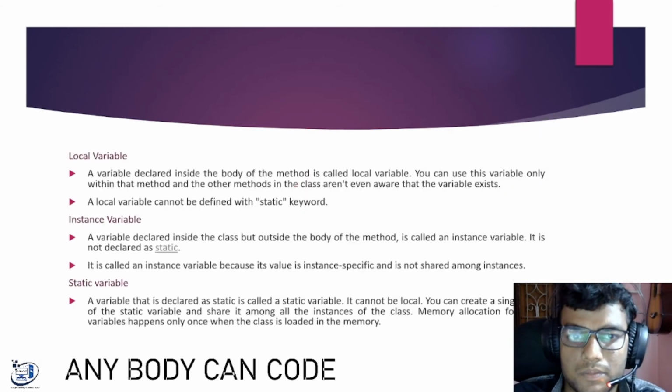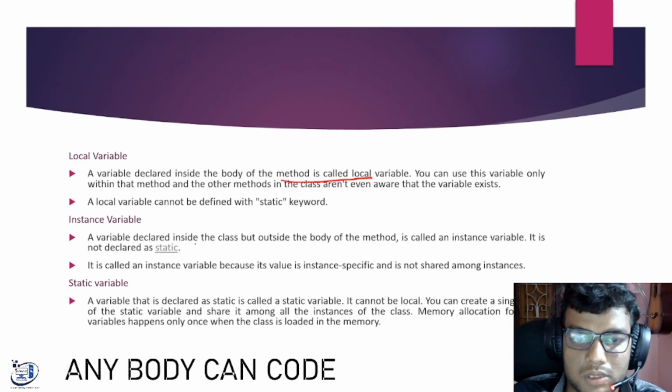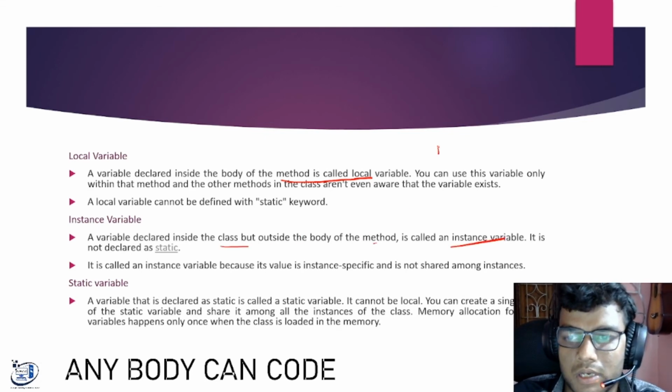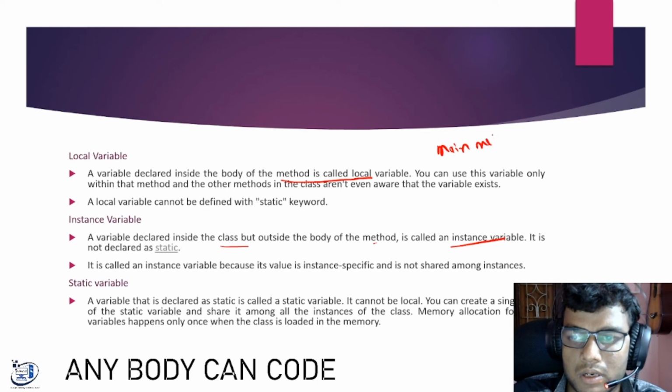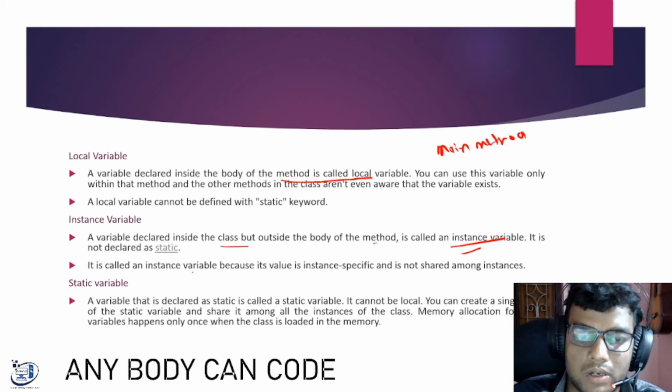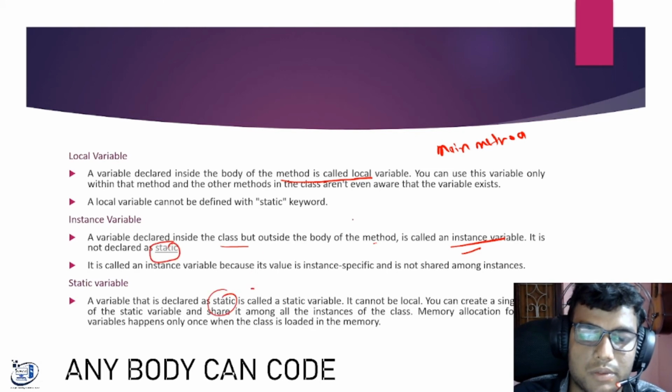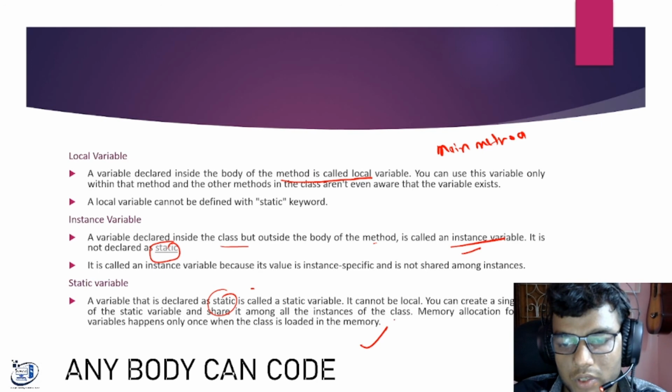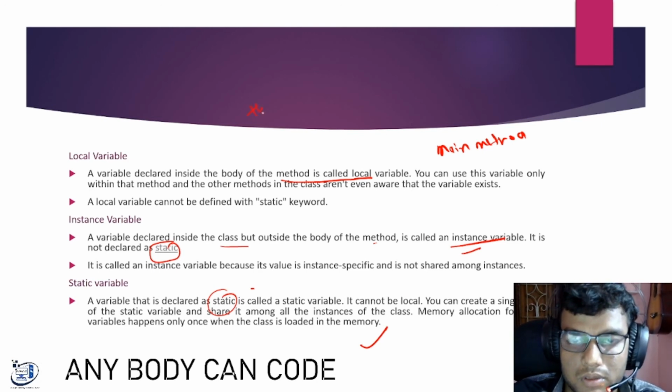Yeah, this, the body of the method, is called a local variable. An instance variable is inside the class but outside the body of the method, like the main method or other static variables under the method. It cannot be declared as static, because if you declare it static, then it is a static variable. So pause the video, go through these documents once, then we will discuss.